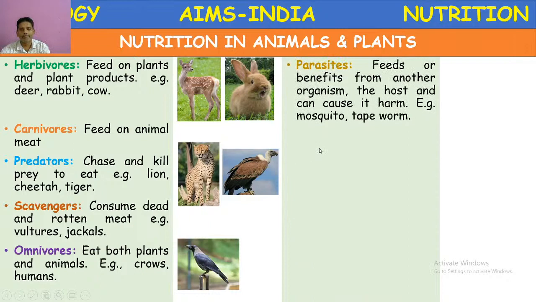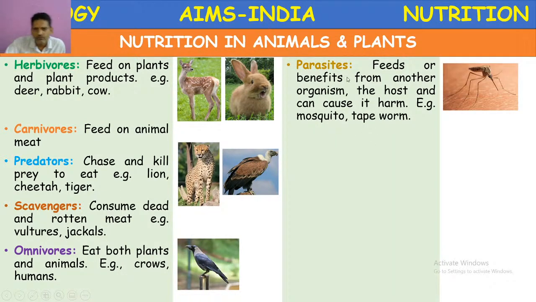Next, parasites. Parasite is the term related to the organisms which feed or benefit from another organism, that is the host, and can cause it harm. For example, mosquito, tapeworm. These parasites are broadly classified into two types: external parasites and internal parasites.